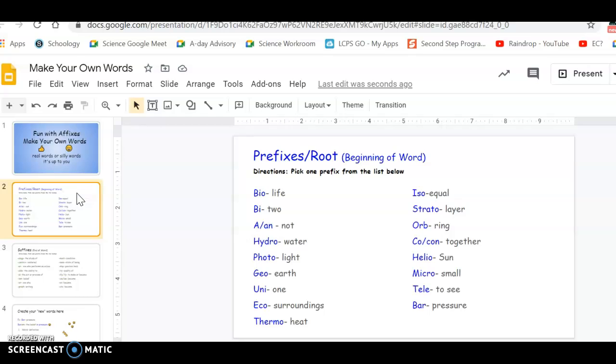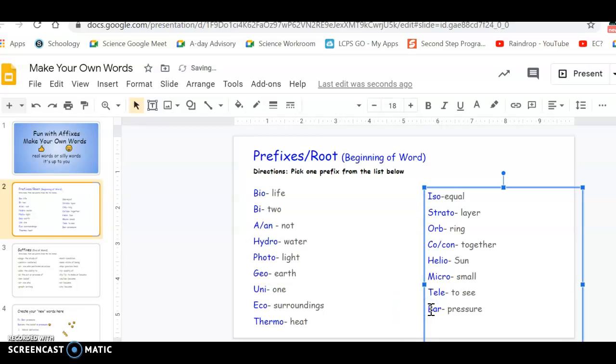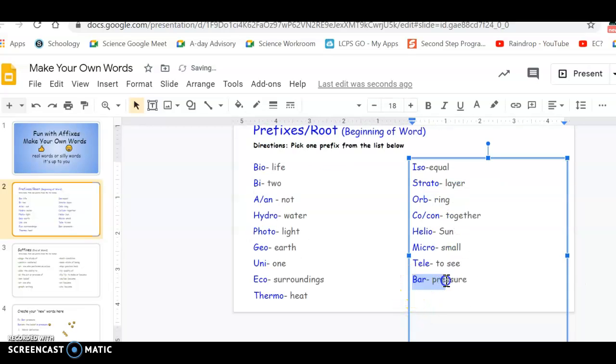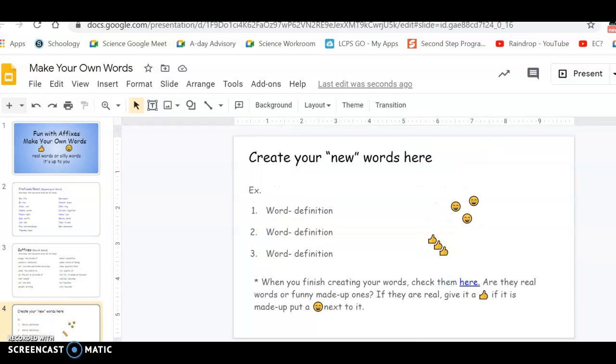I have color-coded the prefixes for you in blue to help when you're making your words. What you're going to do is pick any one of them and highlight it, and if you press Control-C, it will let you copy that text. Next, click on the fourth slide where it says create your new words here.